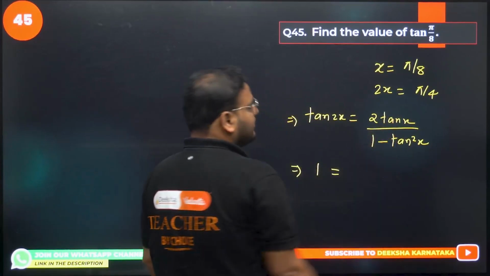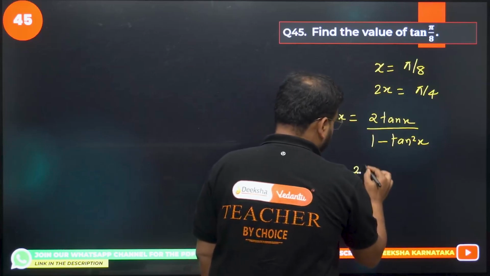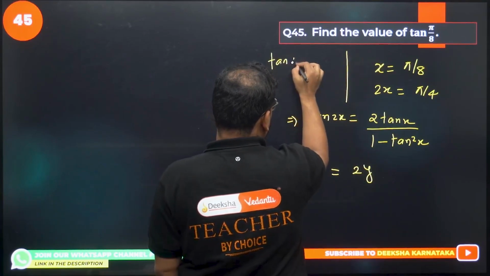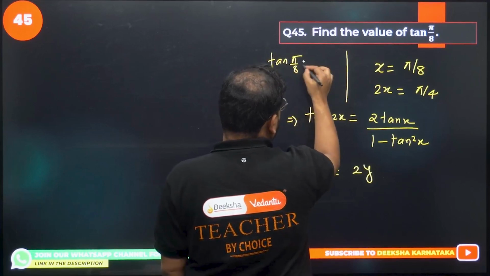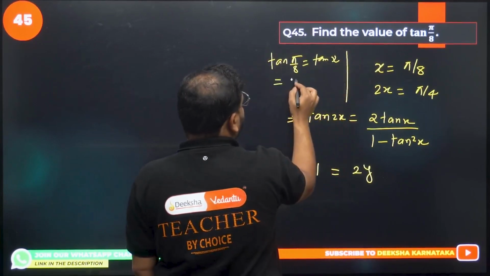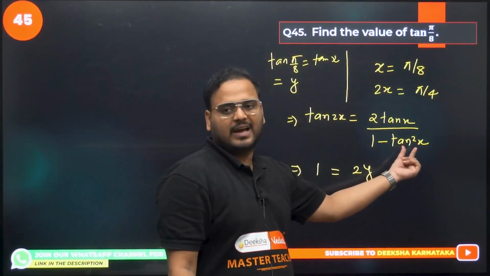and 2 tan x, basically 2 tan pi by 8, can be taken as, let's say, variable y. So I'm taking tan pi by 8, which is tan x, as simply the variable y, because you can see here I'm getting a quadratic, right, in the form of tan x.